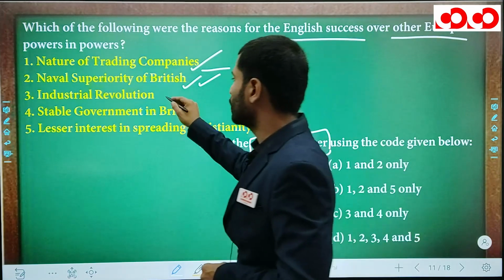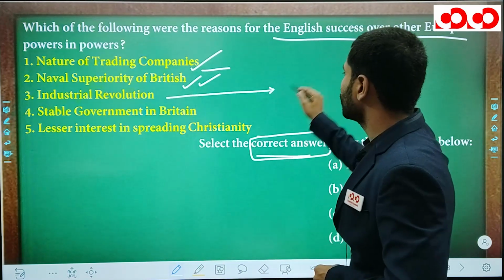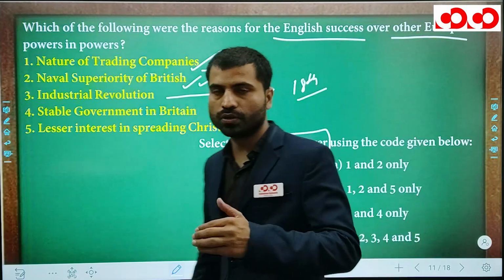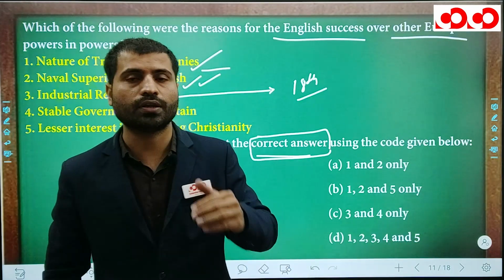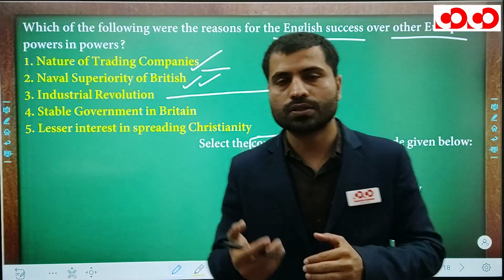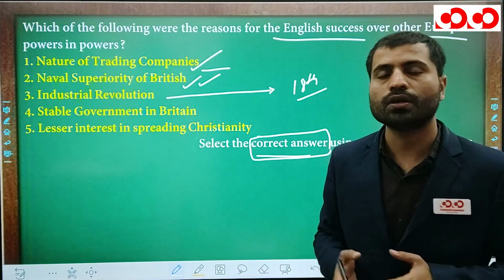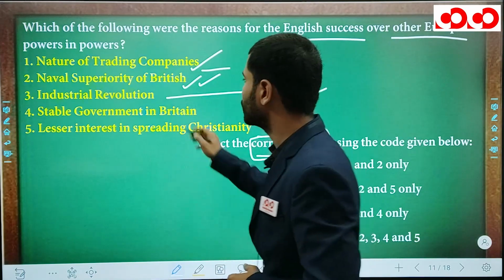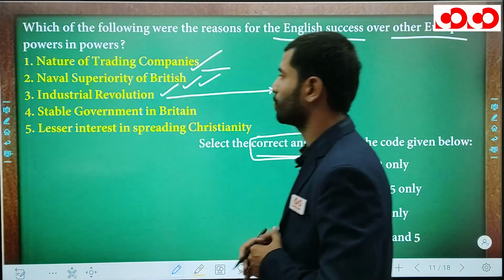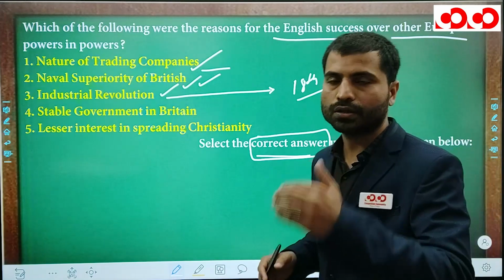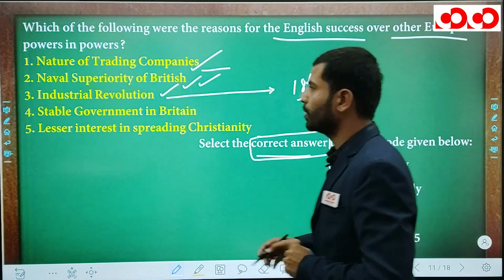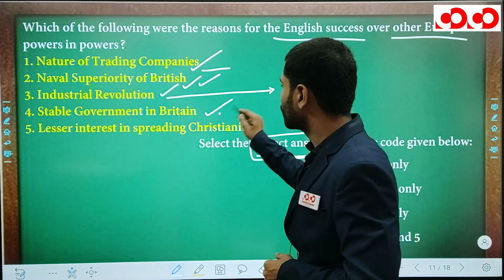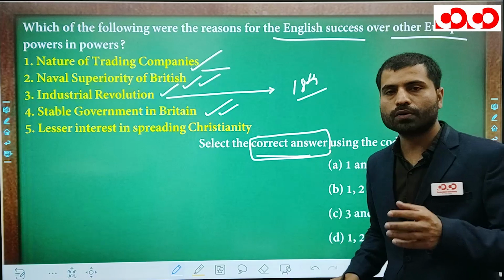Next is Industrial Revolution. Yes, the Industrial Revolution in Britain came in the early 18th century, while in other countries it came very late. Because of this Industrial Revolution, because of the new machinery, textile production was improved, and this helped the British East India Company perform better as compared to the others, Portuguese and French. Next reason is stable government in Britain. Yes, this reason is also correct because there was a stable government in Britain.